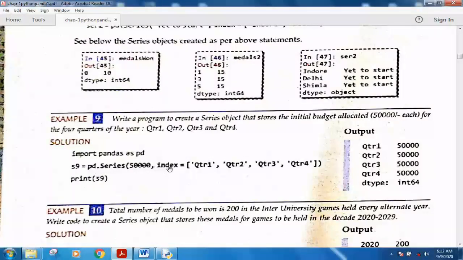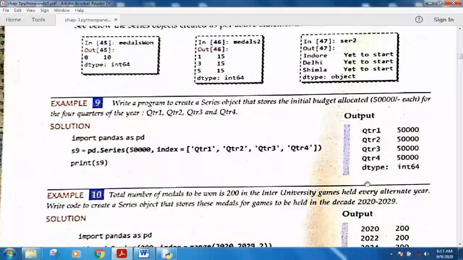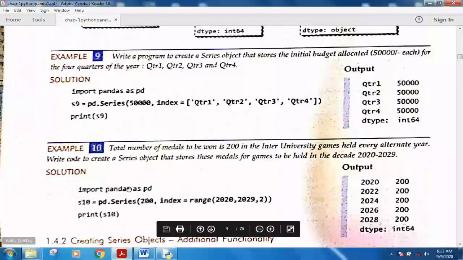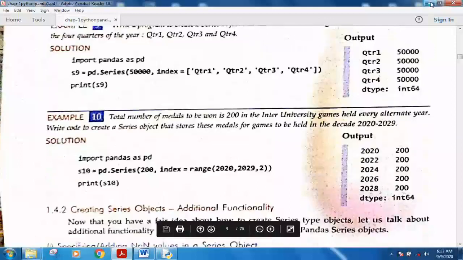So in the Series function I specify the scalar value, and the index is given as a list of these quarter names. You can go through this example similarly.